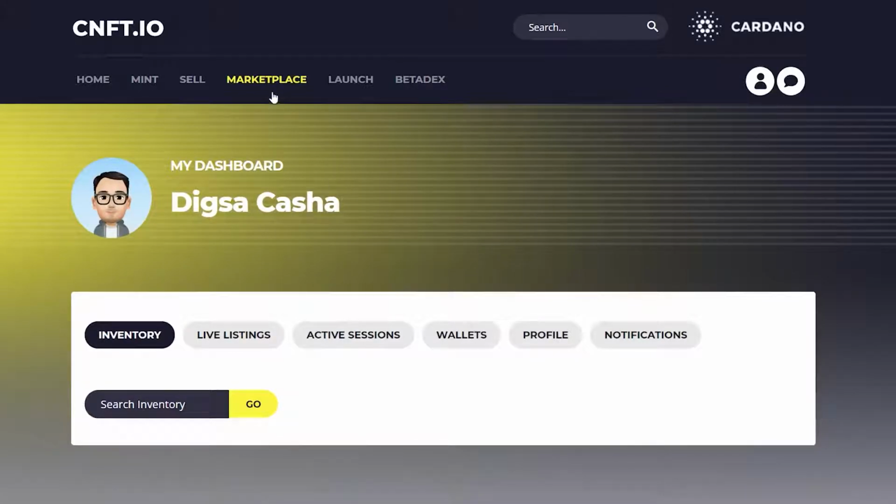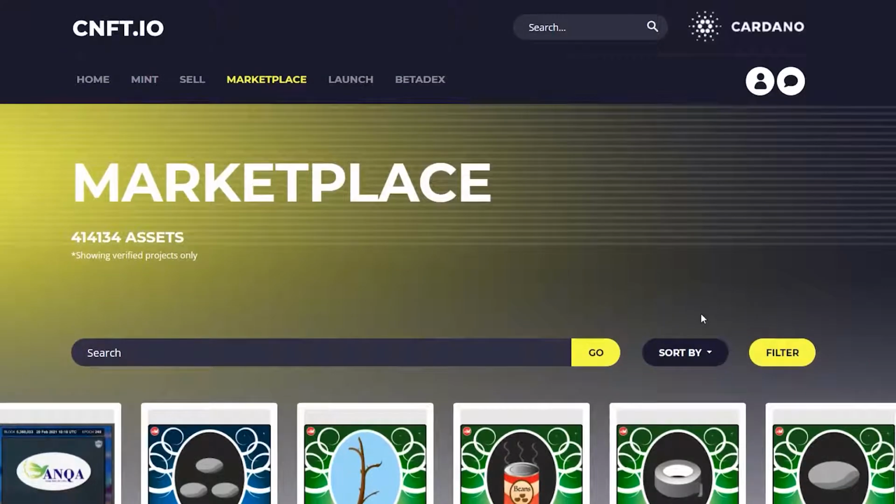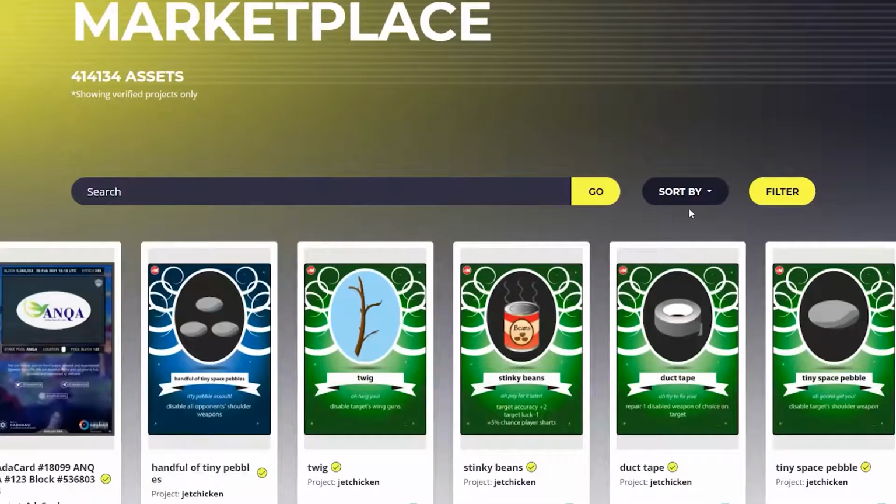So now we need to actually buy an NFT. We're gonna go to the marketplace. You can see there's a huge variety both in price and artwork. There's tons of cool stuff on here that's pretty cool in itself. That's pretty cool as well. Tons of cool projects here.